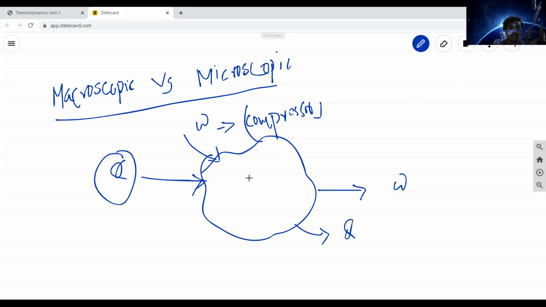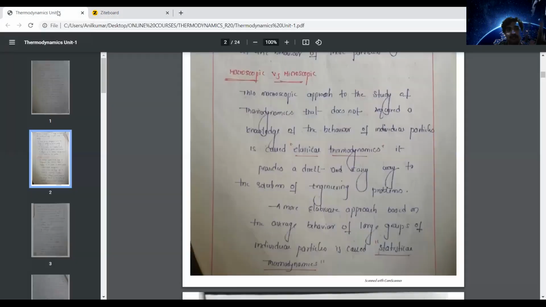Before that, see here, the question is what is the macroscopic and microscopic approach. In a thermodynamic system, the macroscopic approach means that thermodynamics does not require knowledge of the behavior of individual particles. It is difficult also.